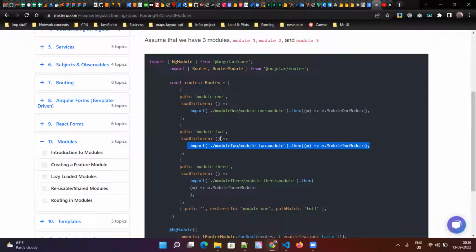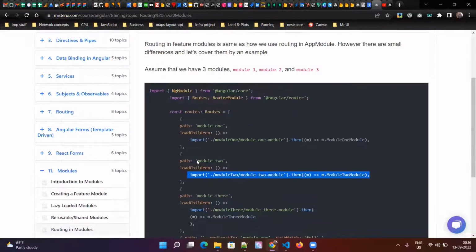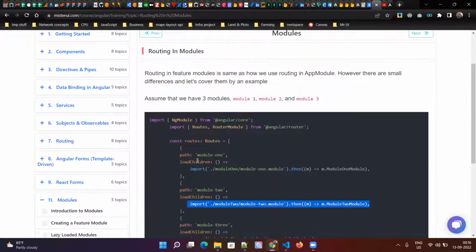When you include it in the imports section, it will be downloaded by default. That is eager loading. That is the difference between eager loading and lazy loading. So I think we're done with the modules as well.